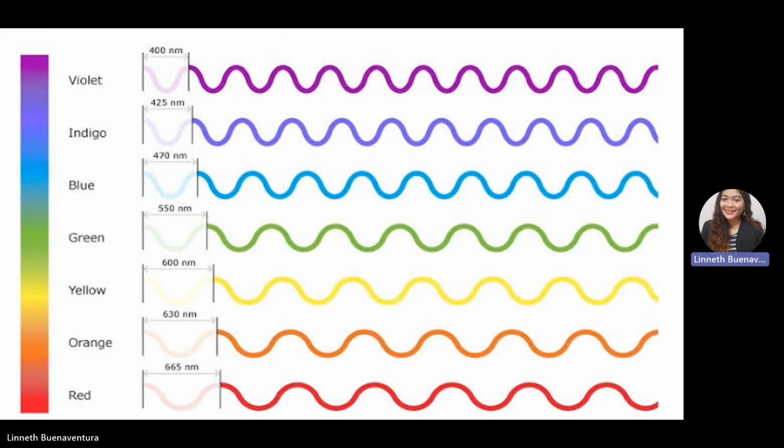This one shows the different wavelength of each color. We know visible light consists of the colors red, orange, yellow, green, blue, indigo, and violet. Each color has a different wavelength, with red having the largest wavelength and violet the least. If we have a red color, the wavelength is much larger than any of the other colors within the ROYGBIV.